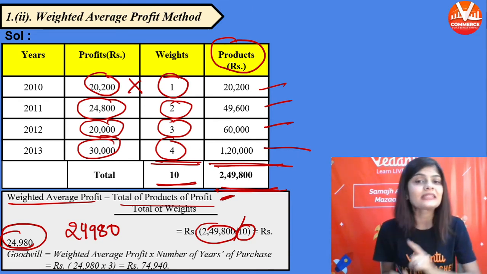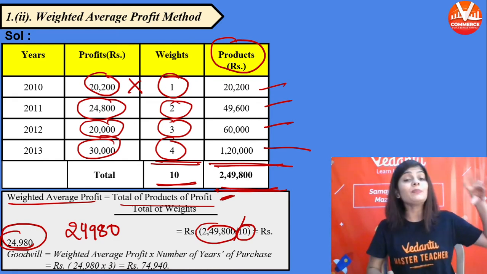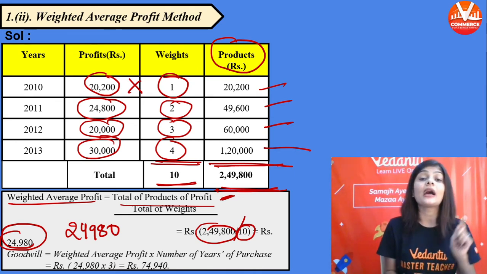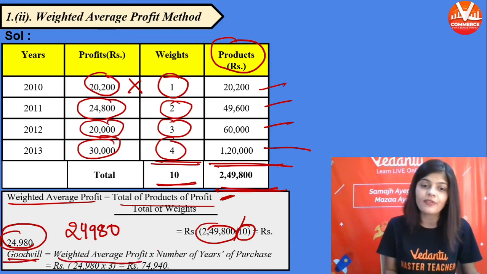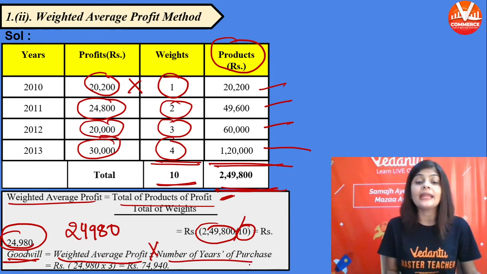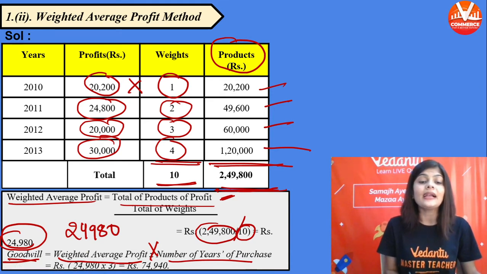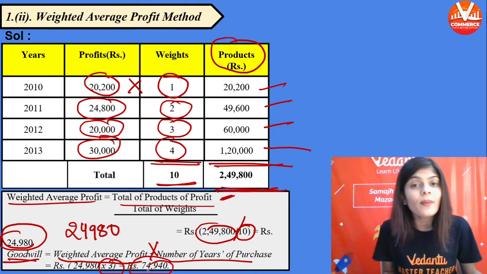Now the last step, the main step, हमें goodwill find out करनी है. हमें business के नाम की value पता करनी है. Now we will find out the value of goodwill. So goodwill is equal to weighted average profit multiplied by number of year purchase. So 24,980 multiplied by 3, the number of year purchase. You will get the goodwill.